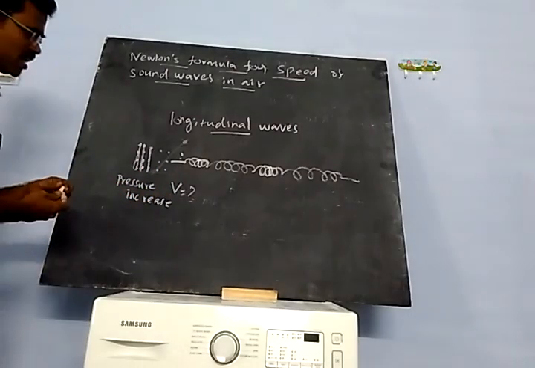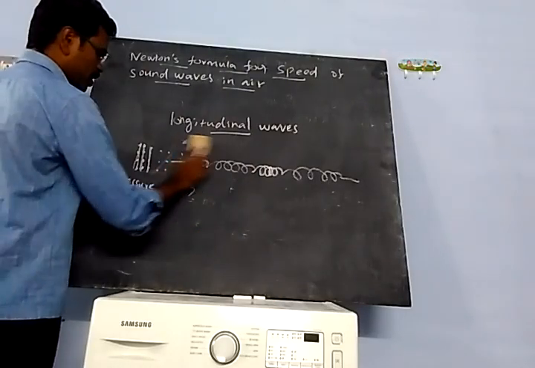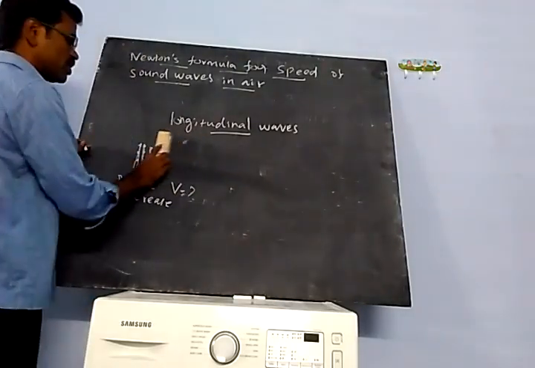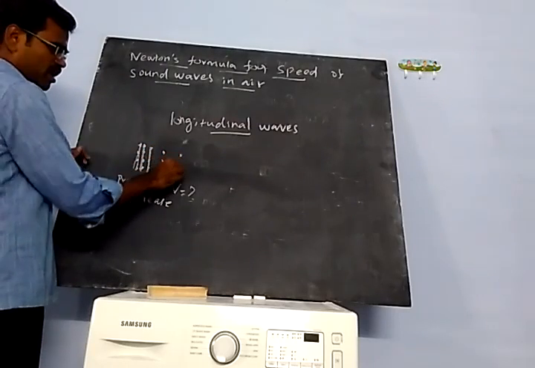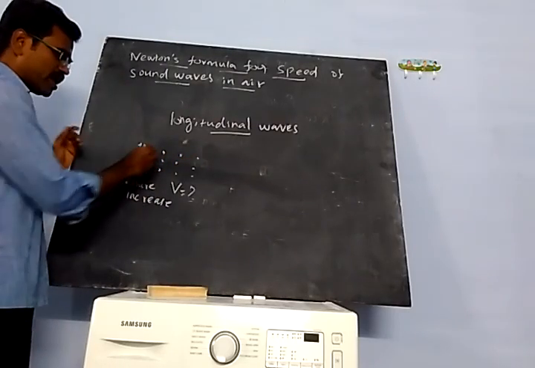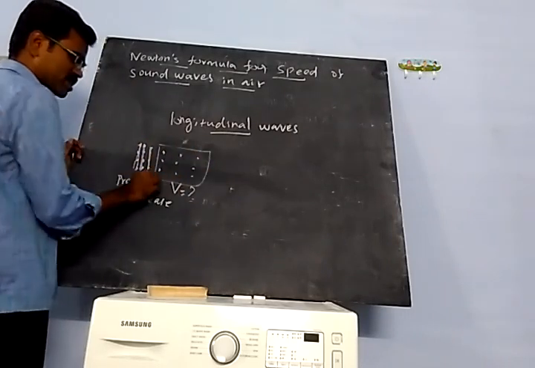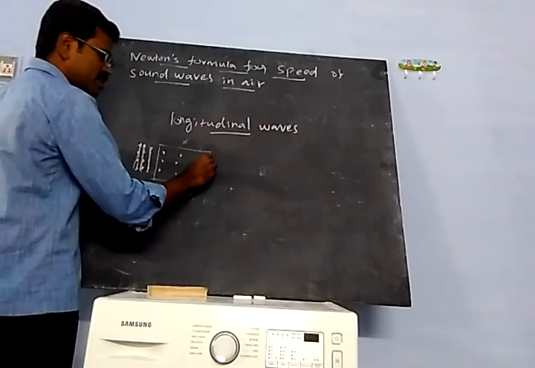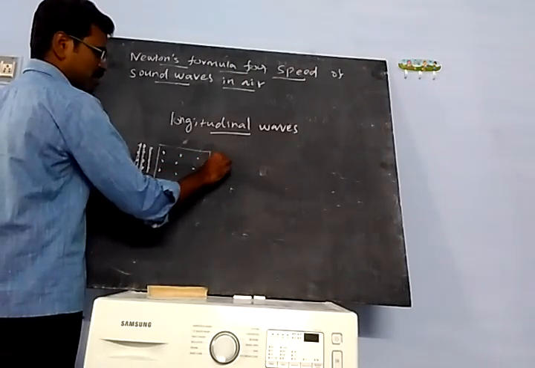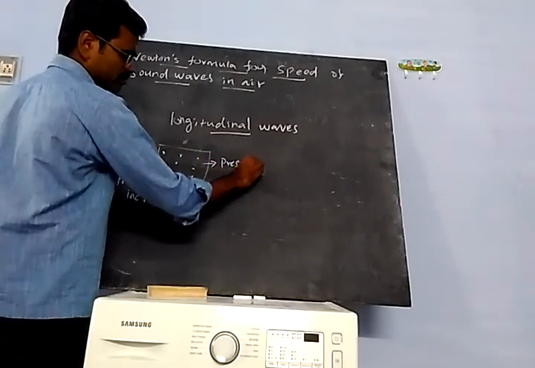When the air molecules are in rarefaction, that is, they elongate, the pressure decreases.